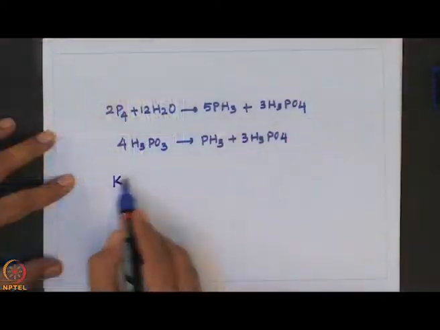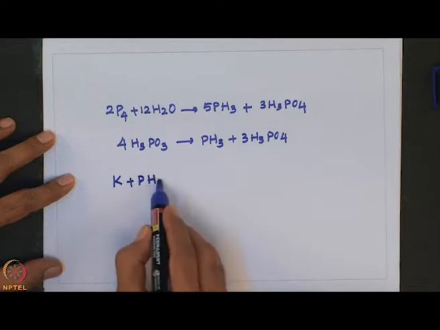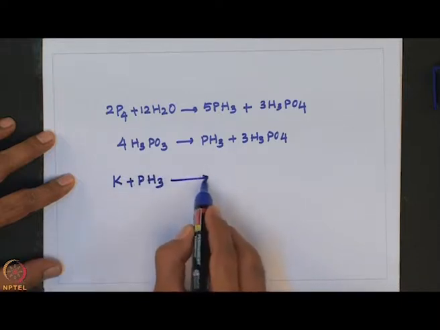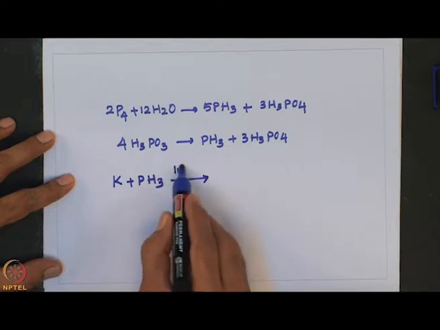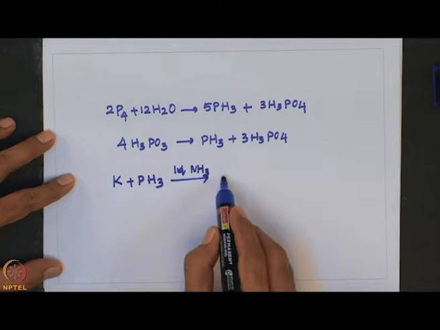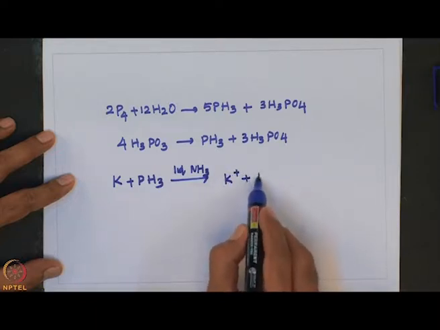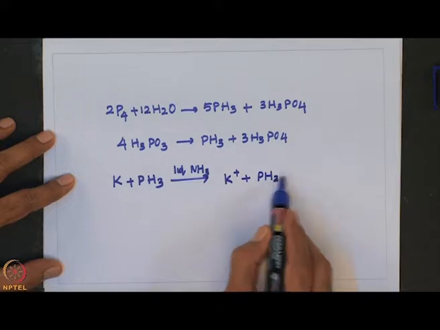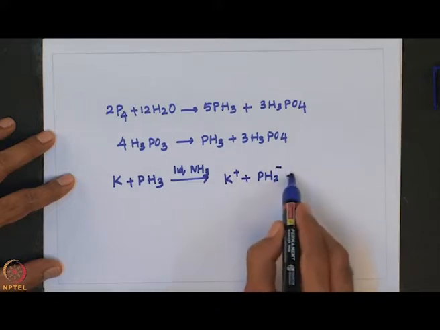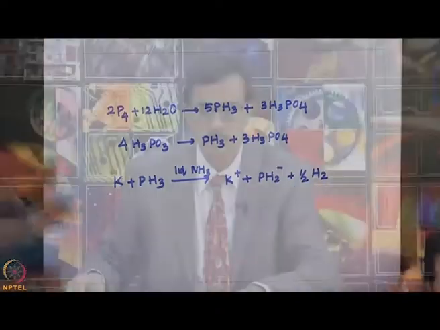For example, K plus PH3 in liquid ammonia gives K+ PH2- plus H2.